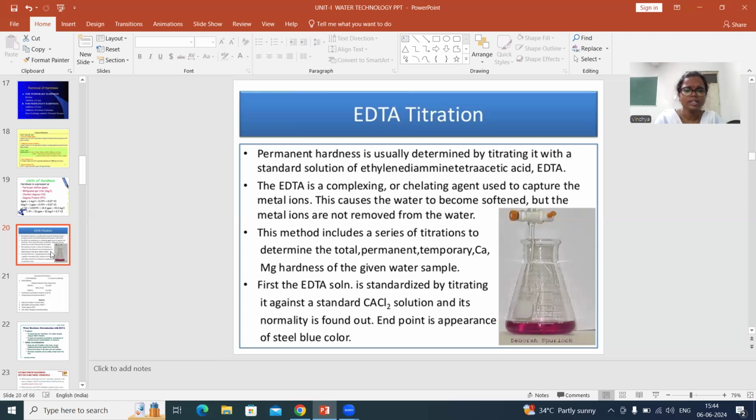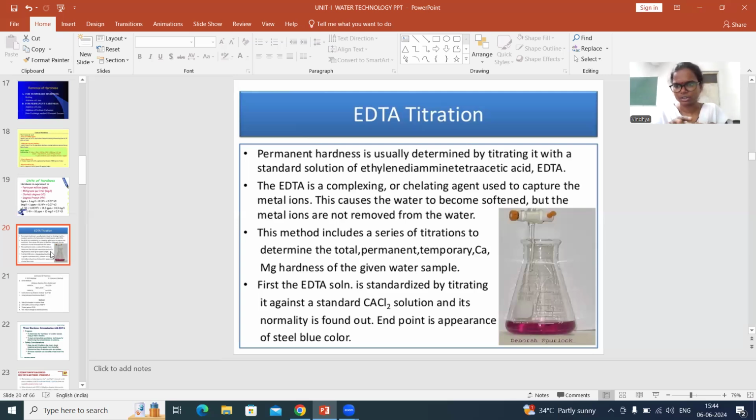And here, if you want to calculate different types of hardness, you have to do different titrations. A series of titrations should be done to calculate total, temporary and permanent hardness. When you do titration directly, we generally do a total hardness titration. First and foremost, you need to standardize your EDTA solution.